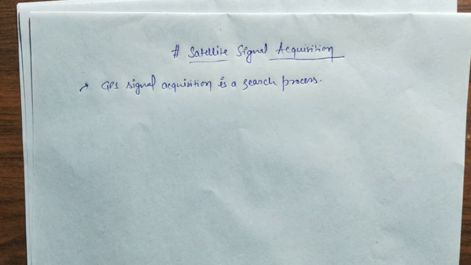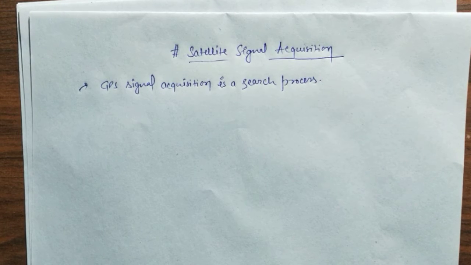Generally, we can say the main purpose of acquisition is to identify the visible satellites in the data and then find the beginning point of the C/A code and the Doppler frequency by correlating the incoming signal with the receiver generated signal.